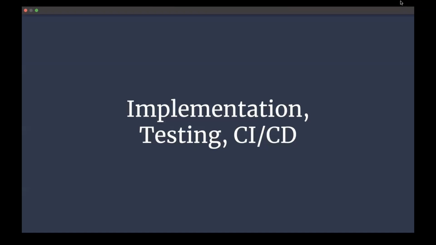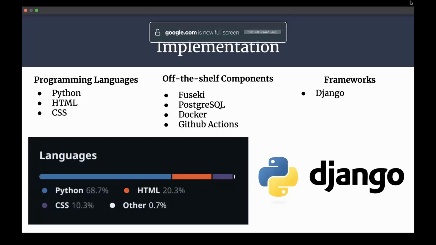This is the implementation, testing, and CI/CD section of our project. In terms of the implementation, the programming languages we used were Python, HTML, and CSS. Python was used mainly for the backend, being able to interact with our backend database systems and other things, whilst HTML and CSS were mainly used to be able to actually make the front end be working and look nice.